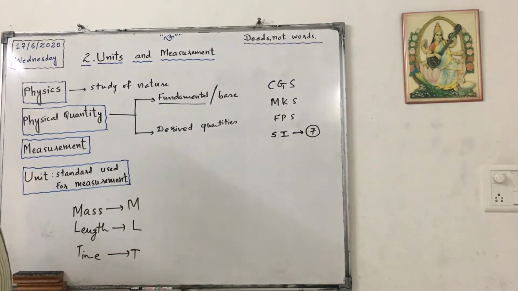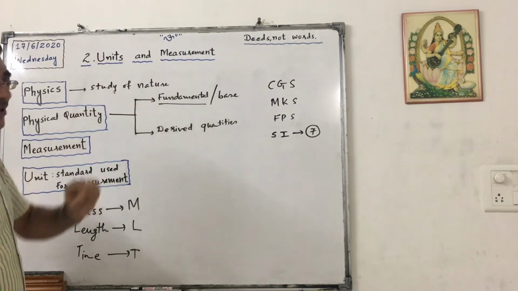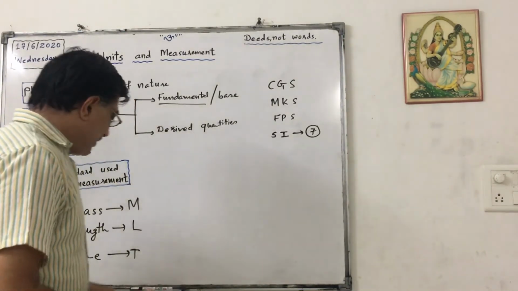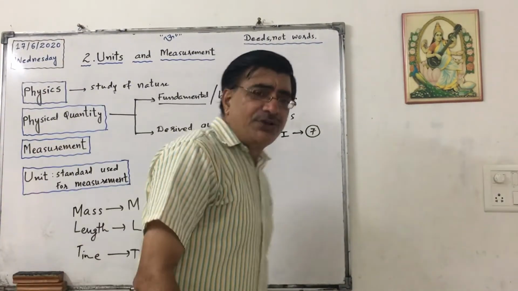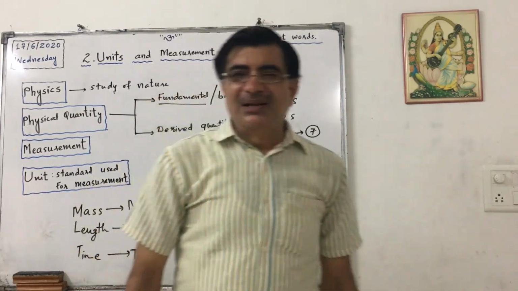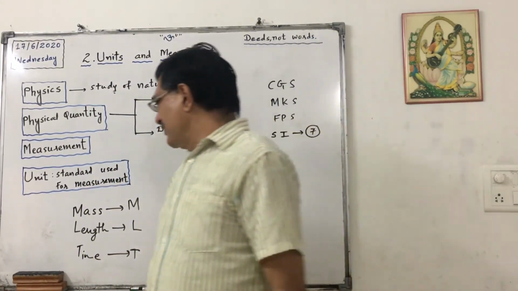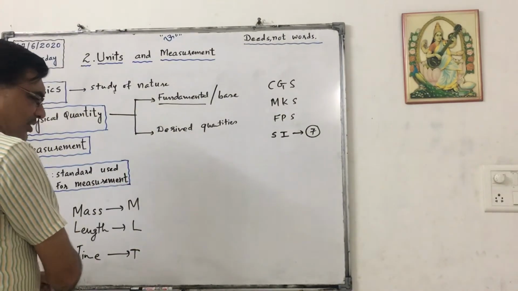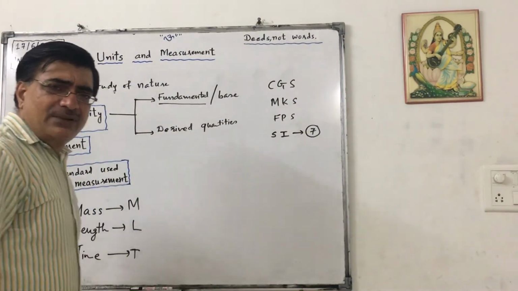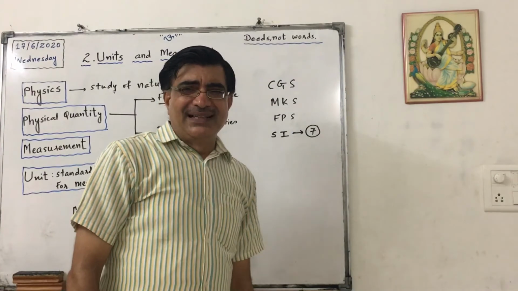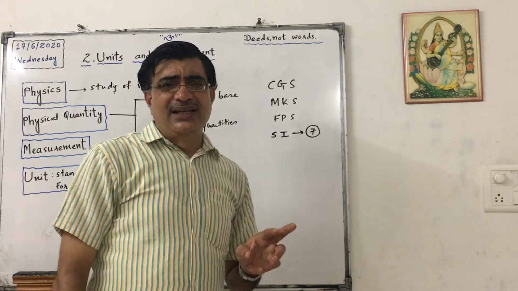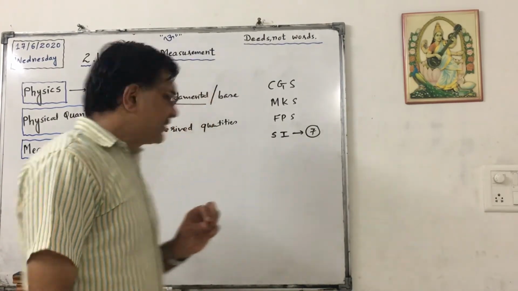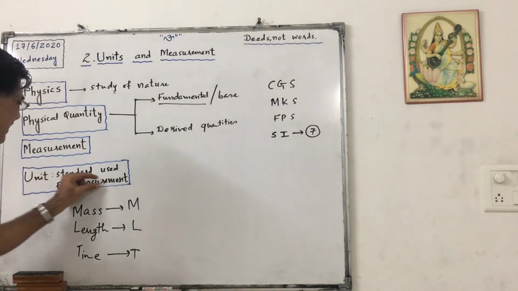Now what is measurement? That is in the title of the chapter. See, if I give a particular number to this length, that is called a numerical value, that is called measurement. Suppose I say this is approximately 4 feet, then 4 is the measurement, and the foot is called the unit. So a unit is the standard used for measurement.